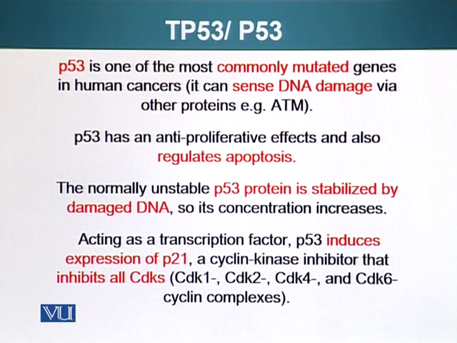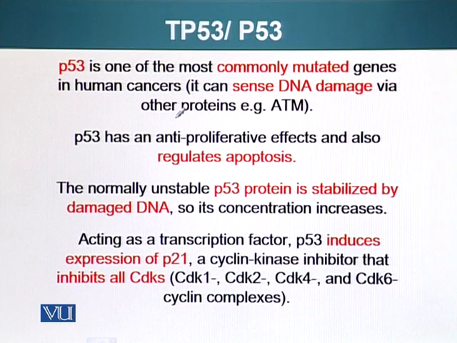So if the cell is working perfectly normally, cell doesn't need P53, so P53 is made and it is degraded. However, if the cell detects there is a DNA damage, it will not degrade P53 and allow P53 to do its various functions.